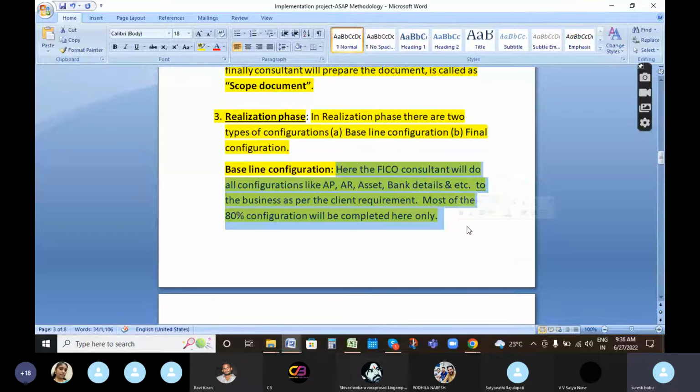For example, in FI, that is finance, the basic settings, general ledger, accounts payable, accounts receivable, fixed asset accounting, banking, withholding tax, all those things will come. Those configuration details will be updated as per the client requirements in the baseline configuration. That is called baseline configuration.